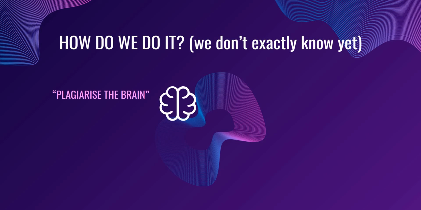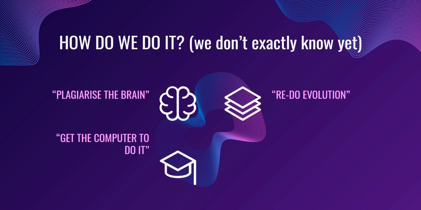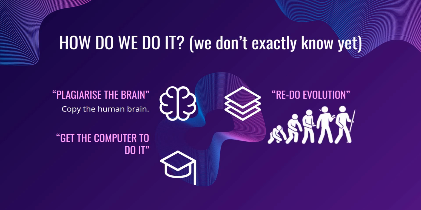One would be to plagiarize the brain, redo evolution, or simply just get the computer to do it. Let's take a look at these in a little more depth. Plagiarizing the brain basically means to copy the human brain, kind of like copying off of someone else's answers during a test. So far, we've been able to emulate the brain of a 1 millimeter long flatworm. The next method would be to try and make evolution do what it did, but this time, make it work for us. This isn't like copying off of someone else's answers, it's more like copying the way they studied for the test instead.